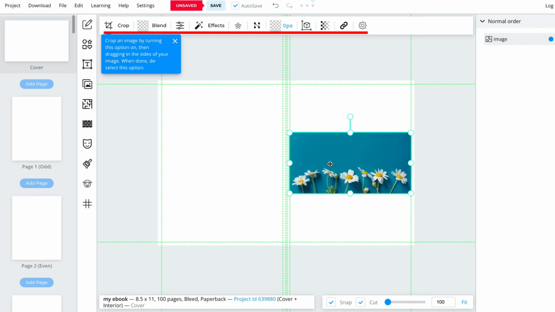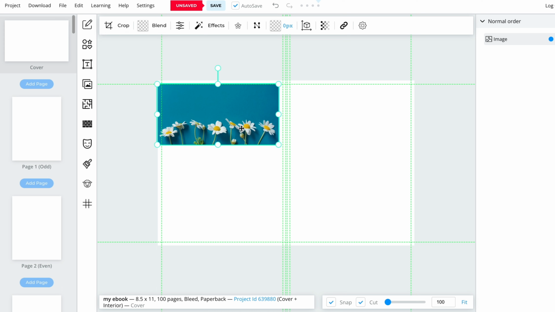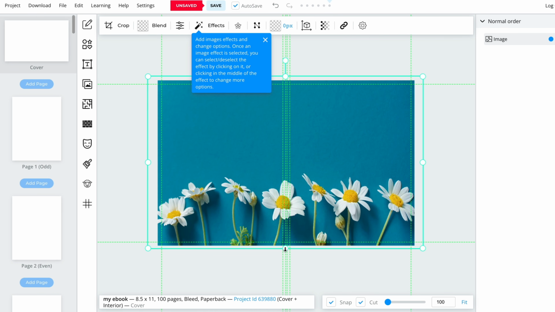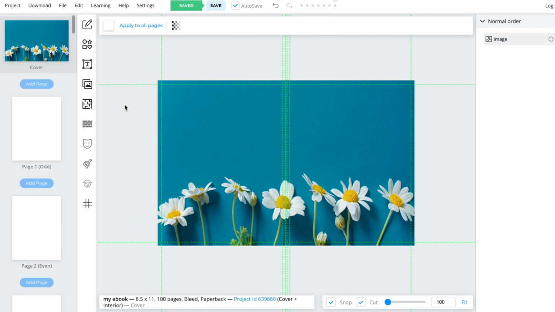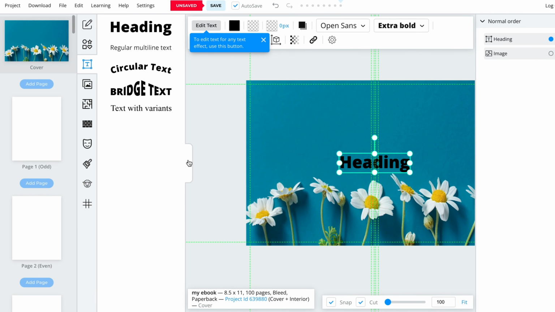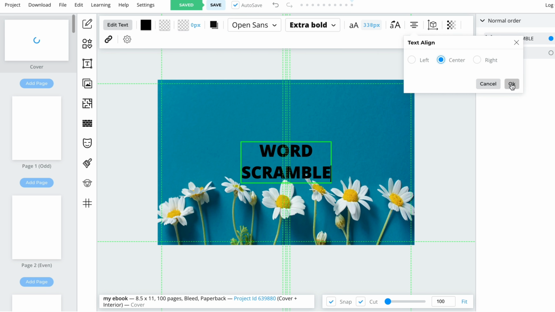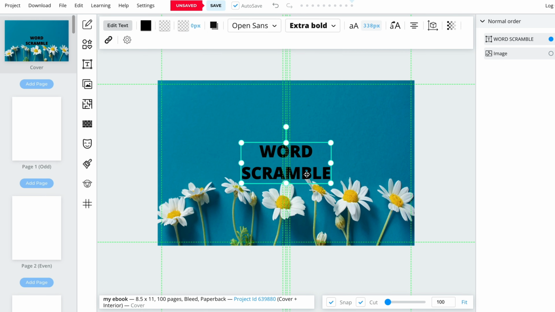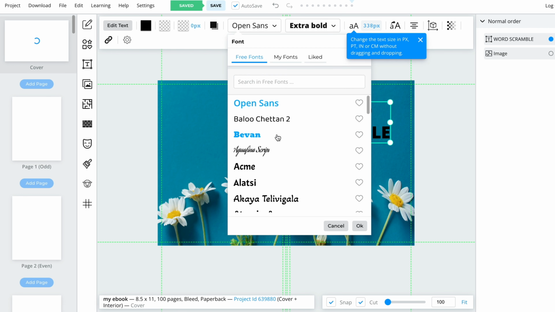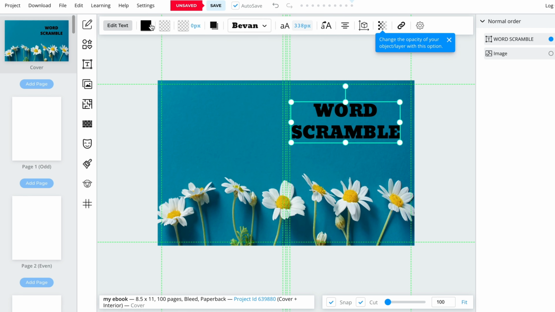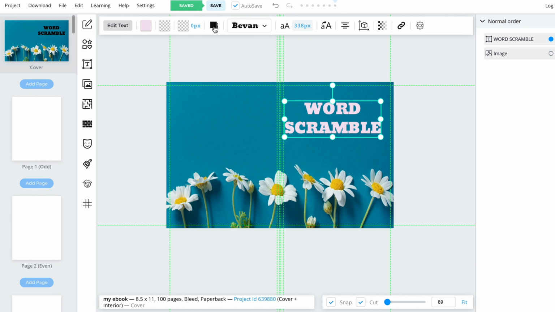This is where I can edit the image by cropping, blending, adding effects, changing opacity, and more. For now, we'll adjust the sizing to fit the cover template. With the background image in place, it's time to add some text. We'll select the heading type of text box and type in Word Scramble. After centering the text alignment, we'll move the text box to its proper location. To make the text look better, we'll change the font and color, and even add a shadow effect.